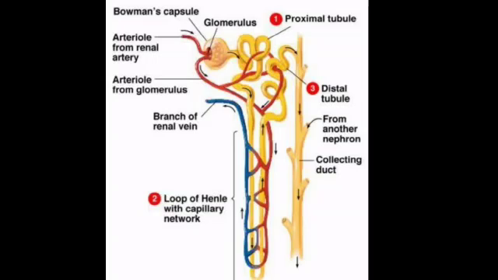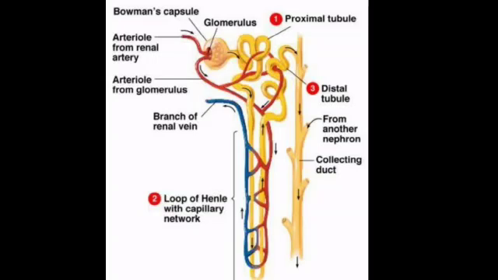So when dirty blood passes through the glomeruli, filtration happens in the glomeruli. That's why we call it glomerular filtrate. Waste products which are filtered out stay in the glomerulus, whereas the clean blood will move out from the glomerulus through the branch of the renal vein. And the waste which stayed in the glomerulus will move through a tubule called the renal tubule.